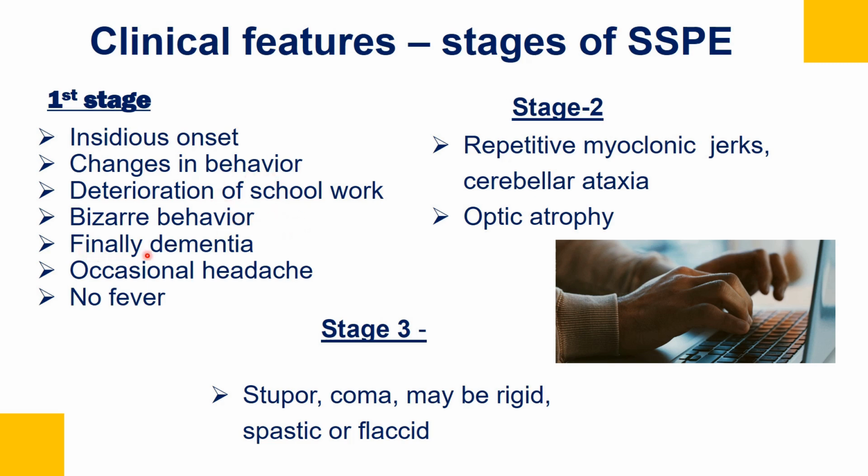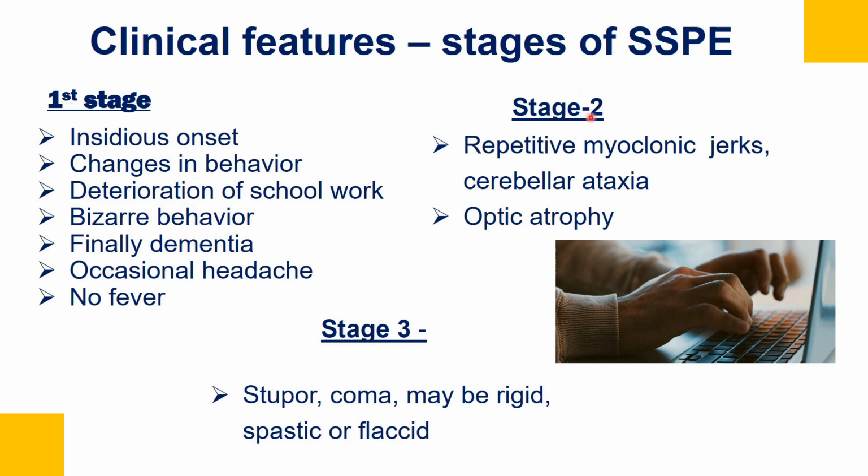Finally there might be dementia, the child complains of occasional headache, and there is actually no fever. So you should take a proper history. If the child had a history of measles around 10 or 12 years ago, then you have to suspect it if the child is having this type of symptoms.